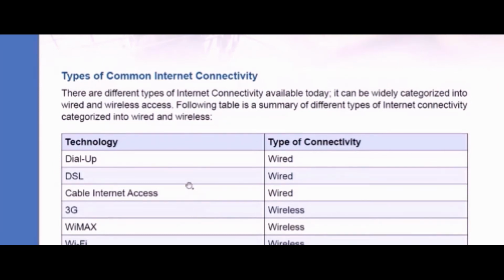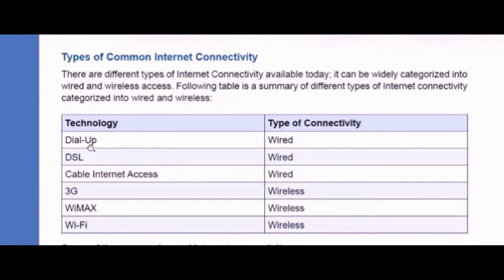Now the types of internet connectivity that we have: dial-up, that is wired, DSL is also wired, cable internet access is wired, now 3G, now we have 4G. That is wireless, WiMAX is wireless, and Wi-Fi is wireless.